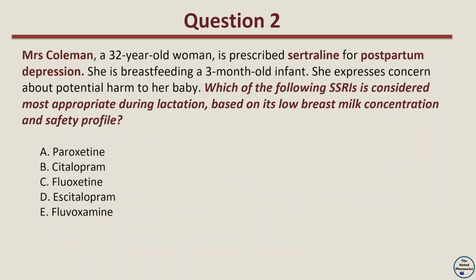Question 2. Mrs. Coleman, a 32-year-old woman, is prescribed sertraline for postpartum depression. She is breastfeeding a 3-month-old infant. She expresses concern about potential harm to her baby. Which of the following SSRIs is considered most appropriate during lactation, based on its low breast milk concentration and safety profile? Option A. Paroxetine. Option B. Citalopram. Option C. Fluoxetine. Option D. Escitalopram. Option E. Fluvoxamine.